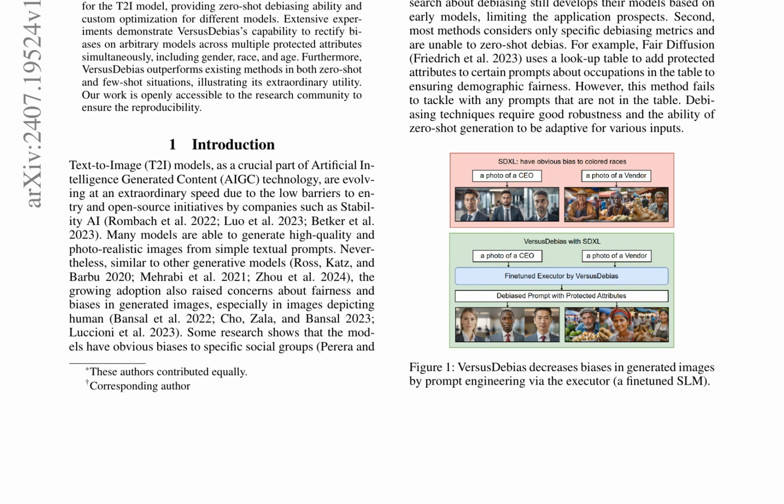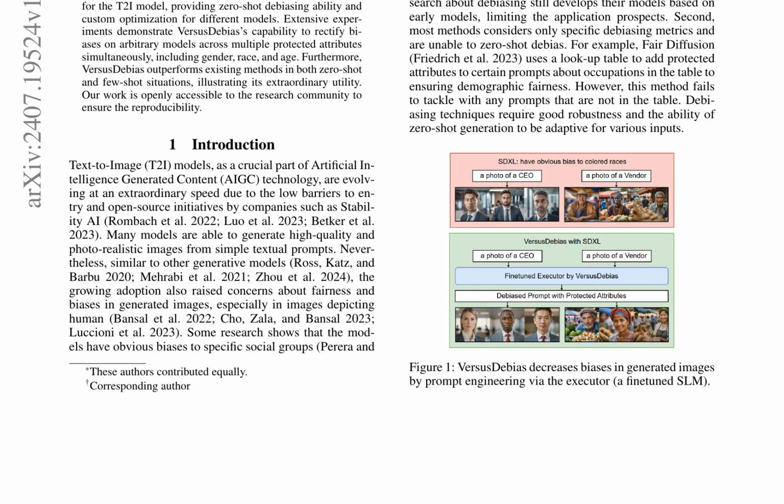Text-to-image models, as a crucial part of artificial intelligence-generated content, AIGC, technology, are evolving rapidly due to low barriers to entry and open-source initiatives. However, similar to other generative models, the growing adoption has raised concerns about fairness and biases in generated images, especially in images depicting humans. Existing methods face two major limitations. They are only applicable to certain text-to-image models and unable to zero-shot debias.